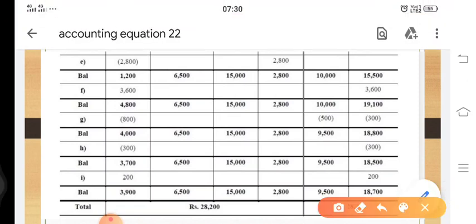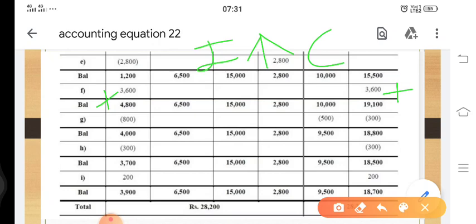Now, since we have received commission, as we have replaced salary with commission, or interest or rent, it got added to the cash because it is coming into the business. At the same time, since you just received commission, you don't need to pay anything for that. And that is why there is no impact on your asset, which means you just received cash as an income, and any income increases capital.